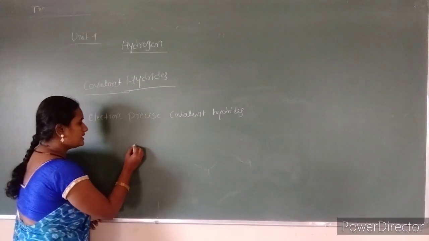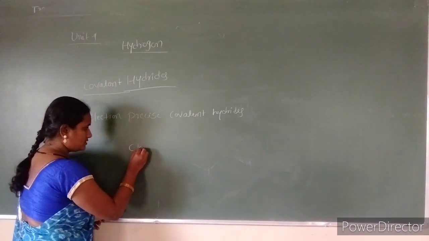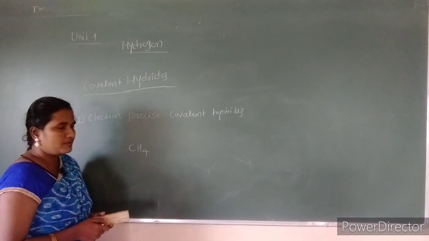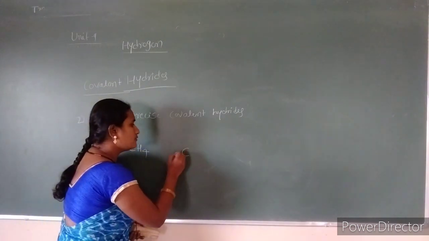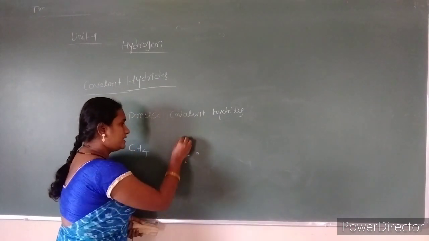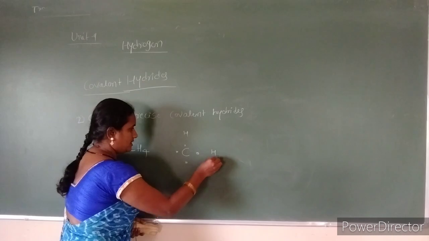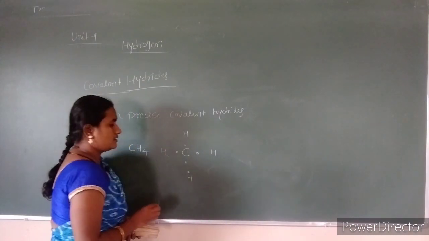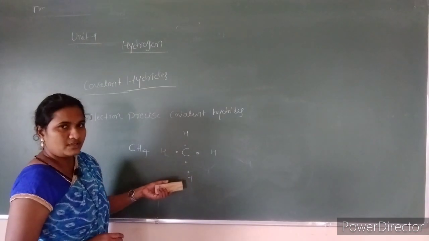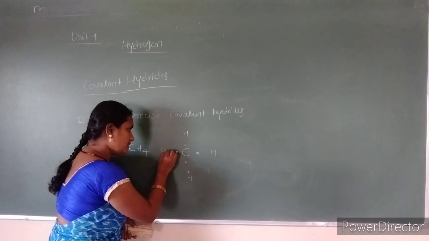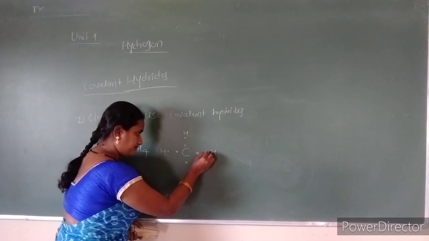For example, in case of methane, CH4. If you want to write the Lewis dot structure of methane, carbon has 4 valence electrons and hydrogen has 1 valence electron. Each hydrogen will contribute 1 electron to complete the Lewis dot structure of methane.